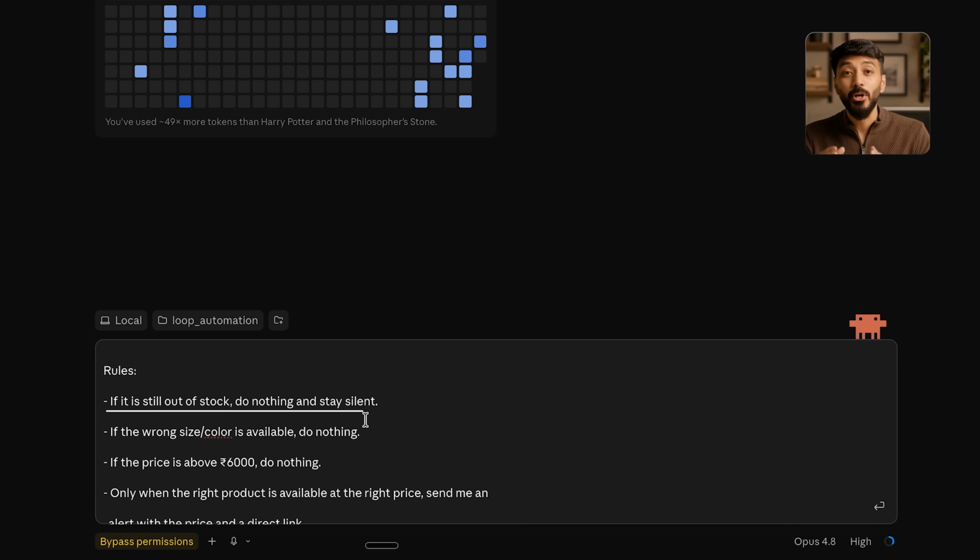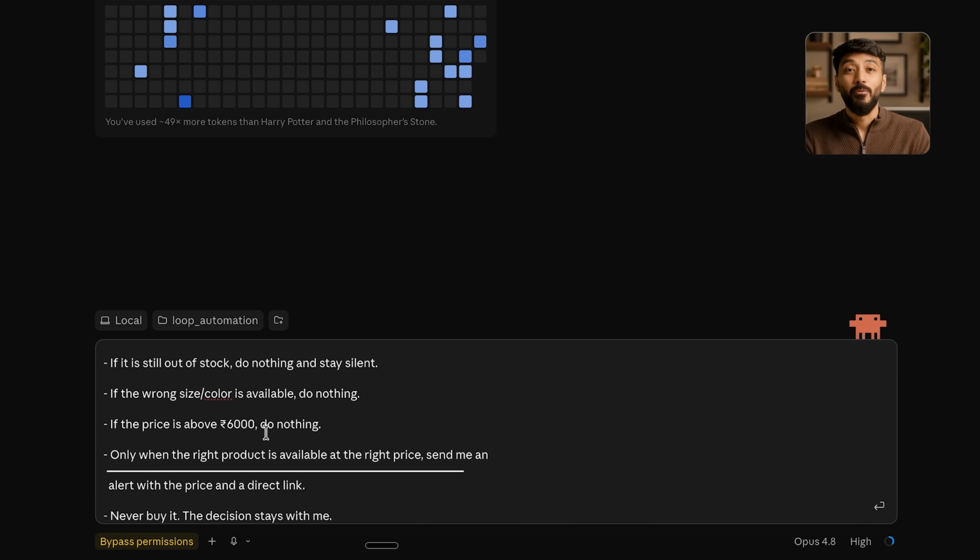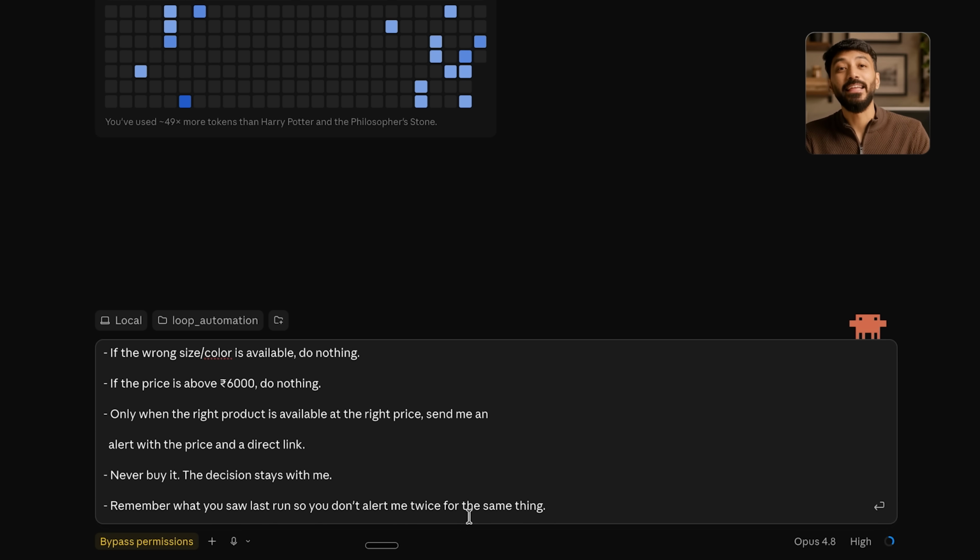If it's still sold out, do nothing, stay silent. Wrong size, do nothing. Over budget, do nothing. Only ping me when it's the right shoe, in my size at the right price. And this part matters, never buy it. That decision stays with me.